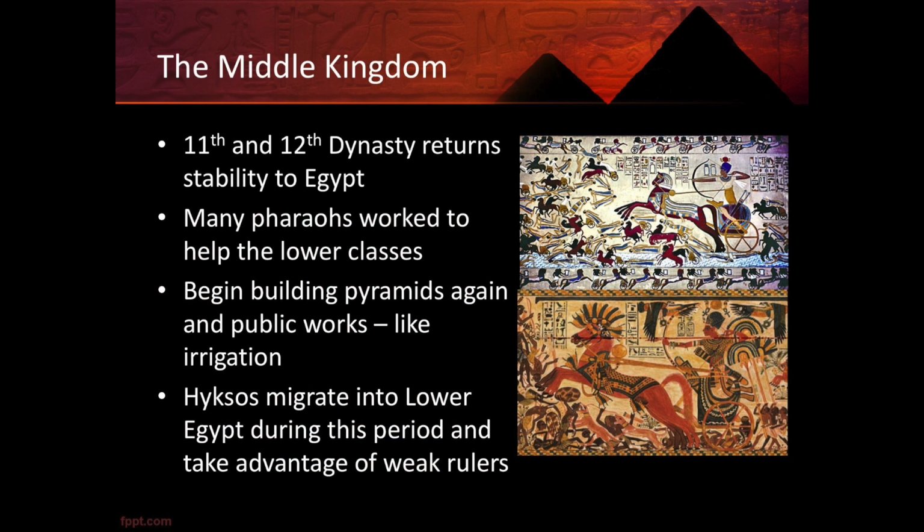After the Old Kingdom comes the Middle Kingdom. This is the period around the 11th and 12th dynasties. Between the Old Kingdom and the Middle Kingdom was a period of instability. And the Middle Kingdom brings about stability in Egypt again.